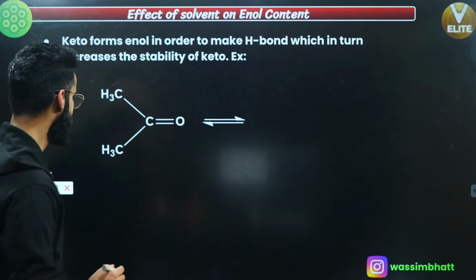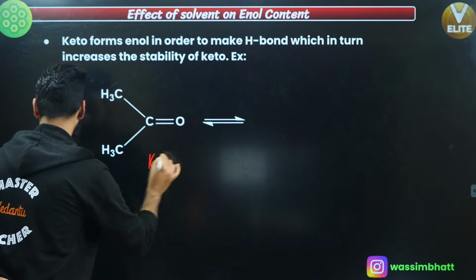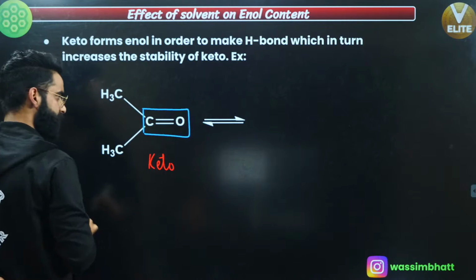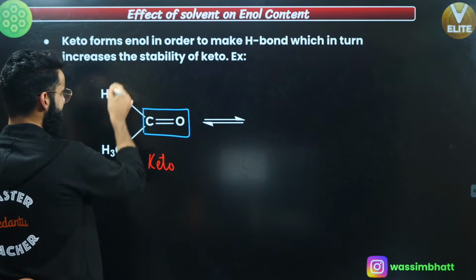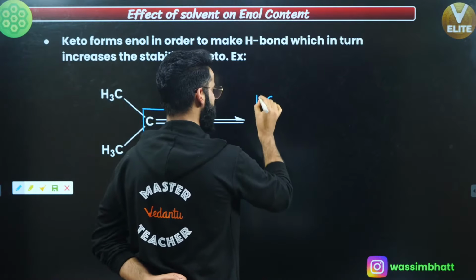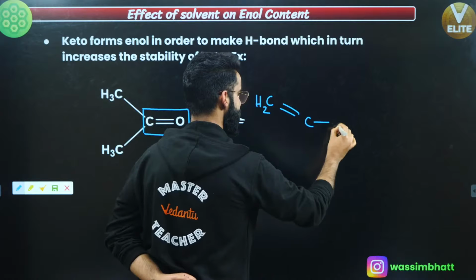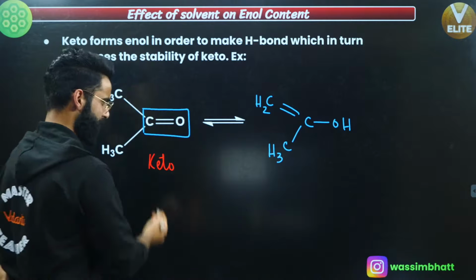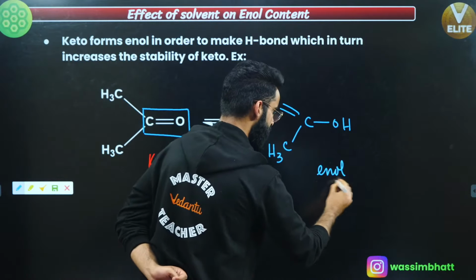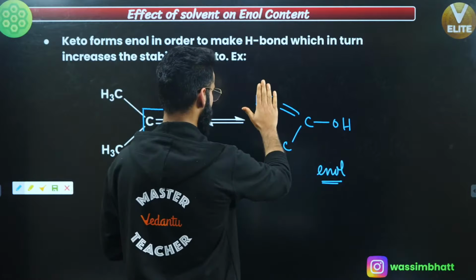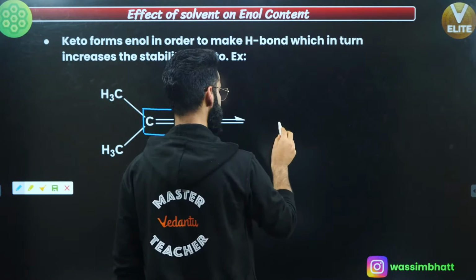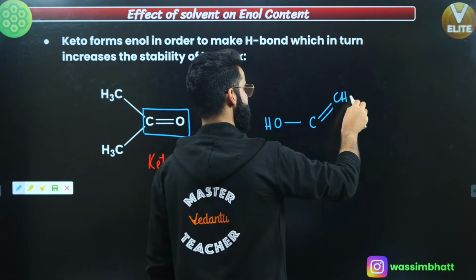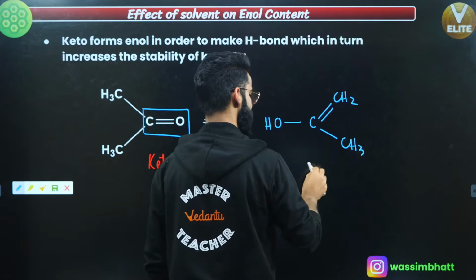Okay, what does that mean? See, first of all, this is the keto form, right? This is C double bond O. Just fix it as your reference. This is alpha carbon. Take one of the alpha hydrogens out. So you're going to get the enol like this. This is going to be the corresponding enol, correct? This was keto, this is enol. Or if I just reverse this enol like this, it will be more clear to you. See, this is OH, single bond, this is C, this is double bond, for example CH2, this is single bond, CH3. This is your enol, correct?